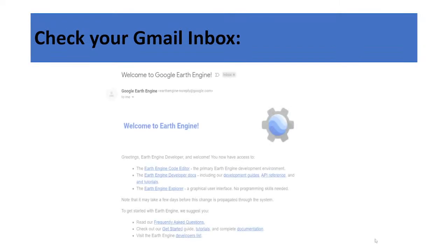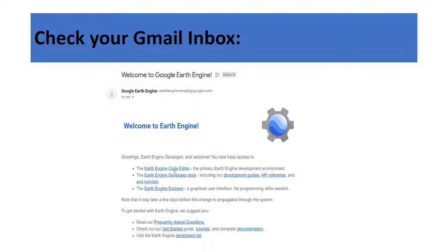And then you can get this type of message or feedback from the Google Earth Engine team: Welcome to Earth Engine Code Editor. So basically, when you get this type of message, it means that you have successfully registered with Google Earth Engine. Now you can access their code editor and all of those datasets easily. After you get this email, simply click on the Earth Engine Code Editor.